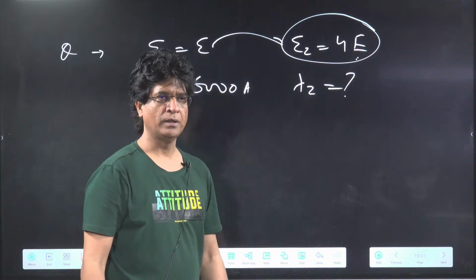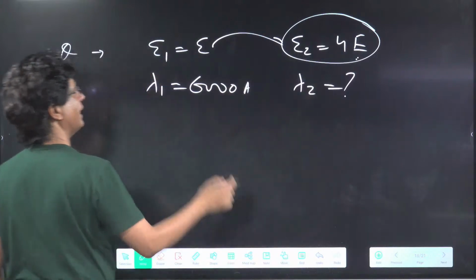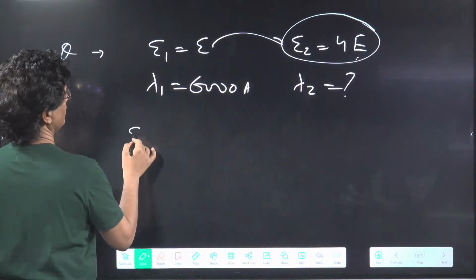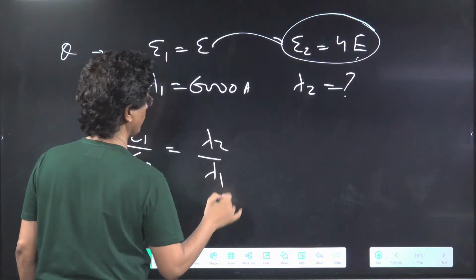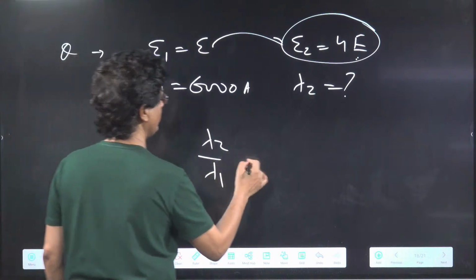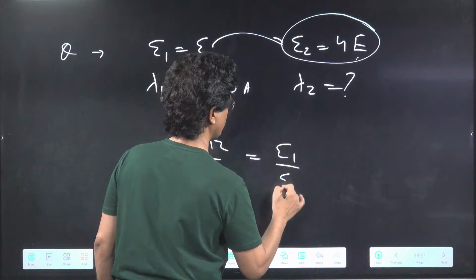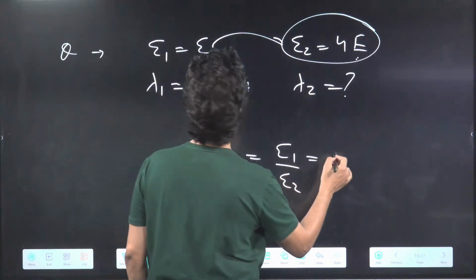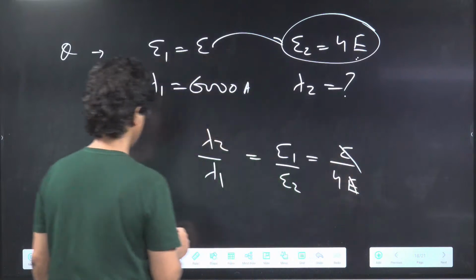1500. That's good. That's very good. Or if you are not comfortable with that, I can say that E1 upon E2 will be lambda 2 upon lambda 1. Or you can simply say that lambda 2 upon lambda 1 will be E1 upon E2. So what is E1? E1 is E and this is 4E. E and E cancel.